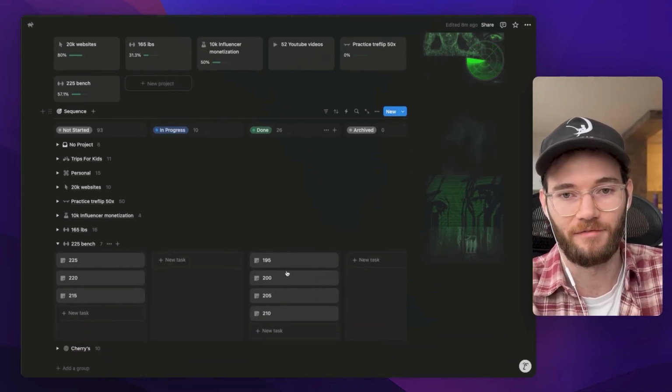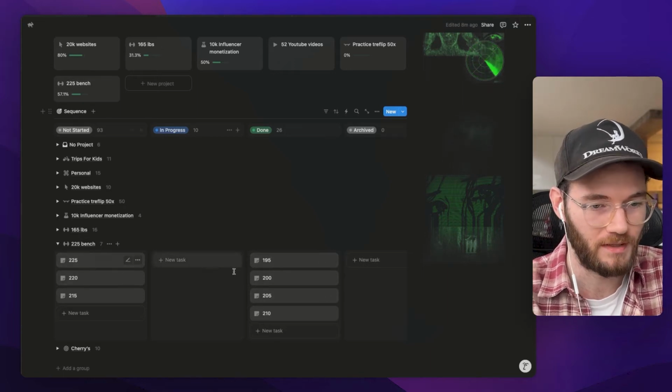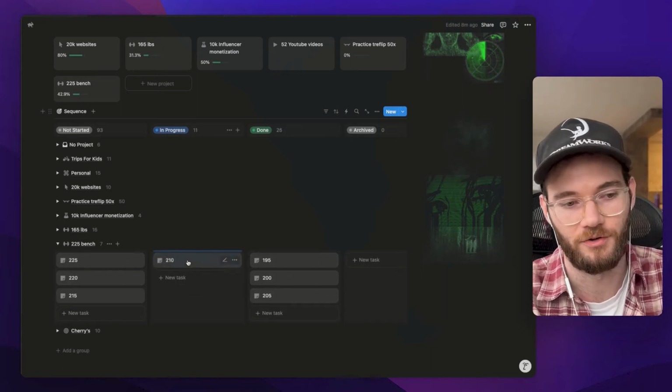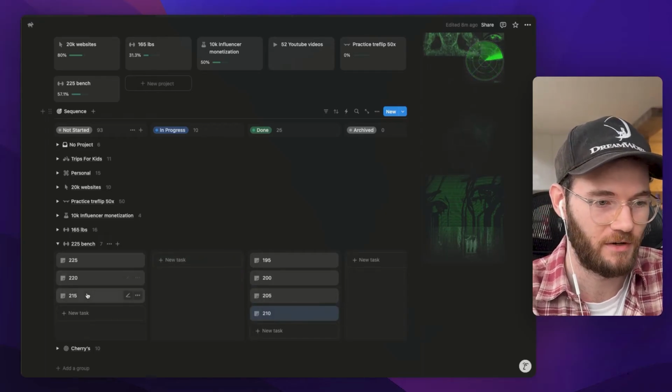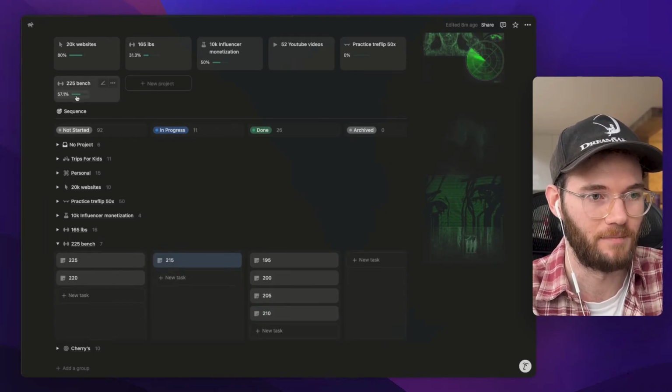I have all these kind of milestones here. Let's say right now I'm working on 210. So that's in progress. And once I achieve that, I can move 210 over here, and 215 will be up next, and you'll see it updates here.